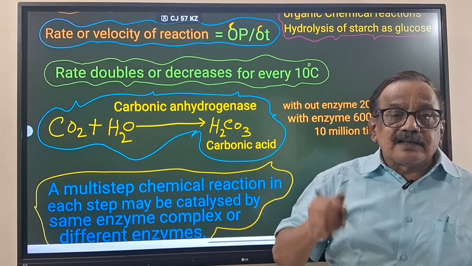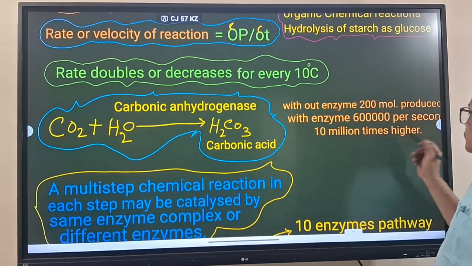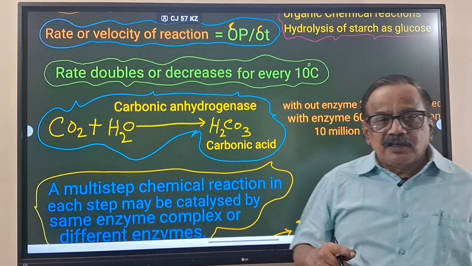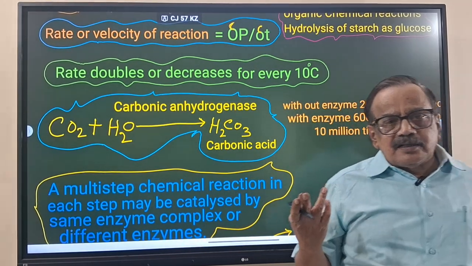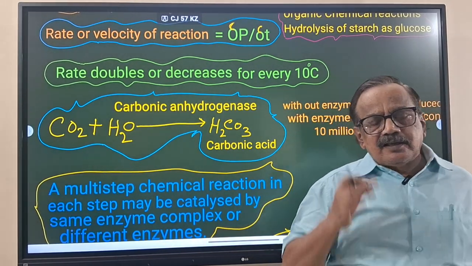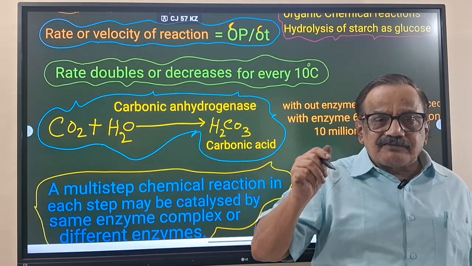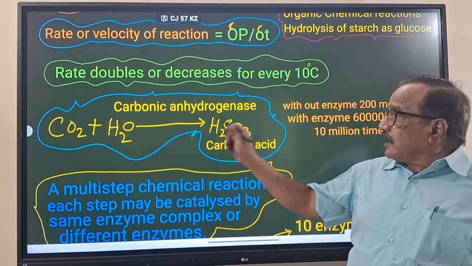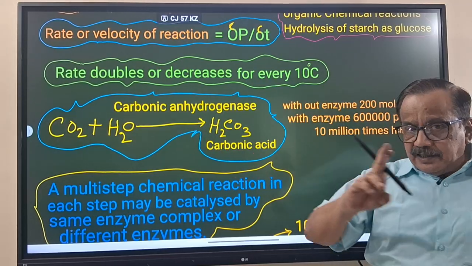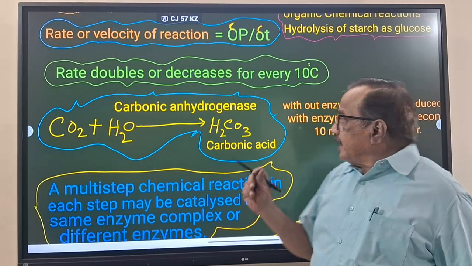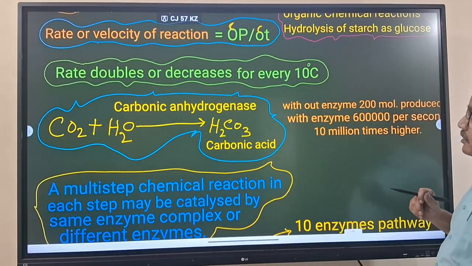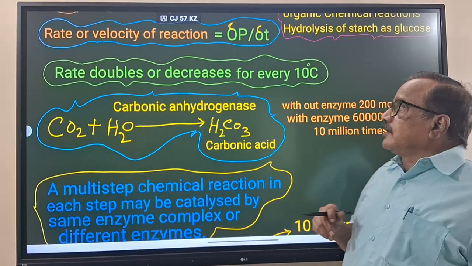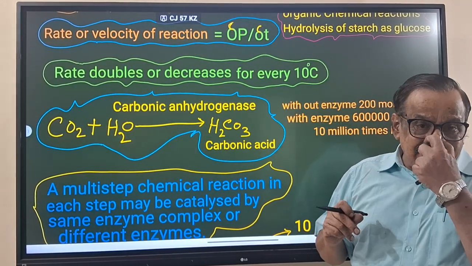So per hour it is 10 million times higher. Means you can imagine how much speed it will be. That is the power of the enzyme. And carbonic anhydrase is important for the NEET, and the figures are also important.